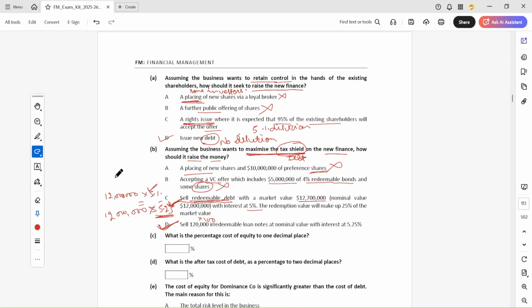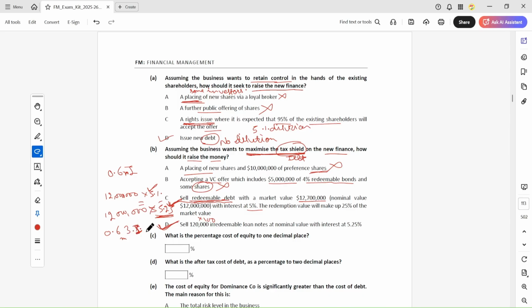Let me calculate this. 12 million at 5% is 0.6 million interest, and 12 million at 5.25% is 0.63 million interest.